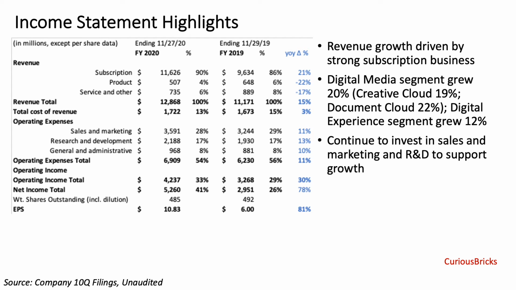We will start with the income statement. For the fiscal year 2020, Adobe reported total revenue of $12.9 billion, which is 15% higher than fiscal year 2019. The revenue growth is driven by the strong growth from subscriptions. Digital media segment grew 20%, while digital experience segment grew 12%. Throughout the full year, Adobe continued to invest in sales and marketing and R&D to support growth. In fiscal year 2020, Adobe reported total operating income of $4.2 billion, which is 30% higher from a year ago.